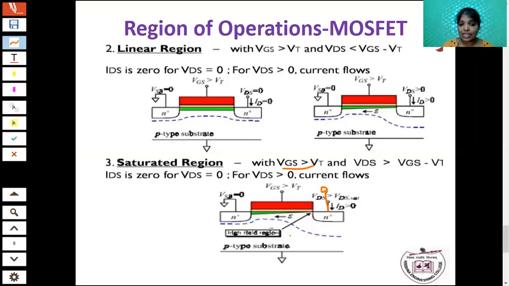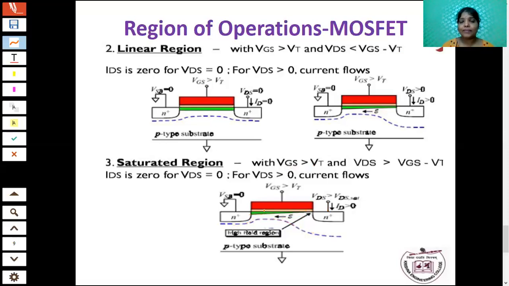The holes in the p-type substrate repel from the diffusion layer, from this layer. So the channel becomes very narrow in these regions. Okay, so a narrow channel is created between the source and drain. If it is a narrow channel, what will happen? The current flow is constant in the saturation region. Okay, so these are the three regions of operation in the MOSFET.